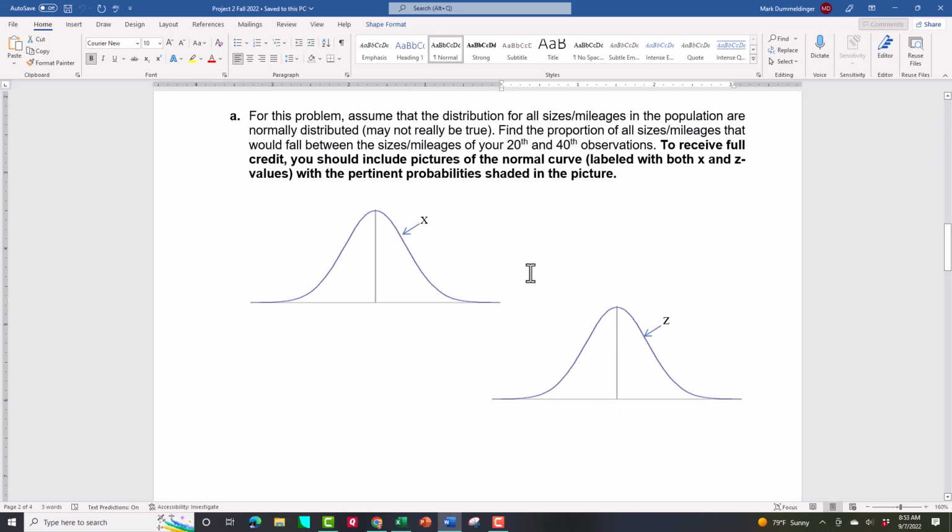So lots of stuff going on. Again, a very straightforward normal problem where I'm asking you the probability between 2 points, between your 20th and 40th observation. Obviously, everybody's problem is different because you all have different data sets.